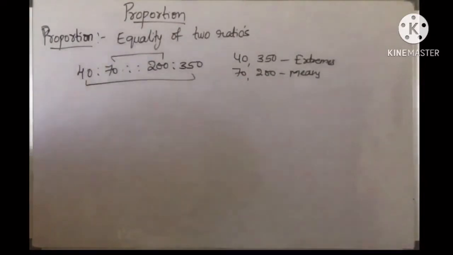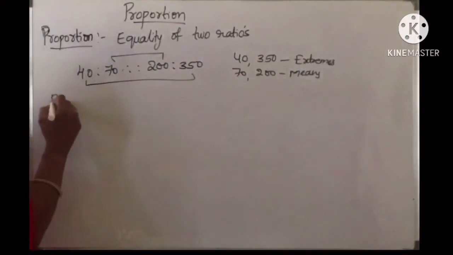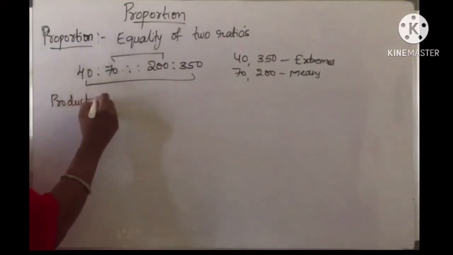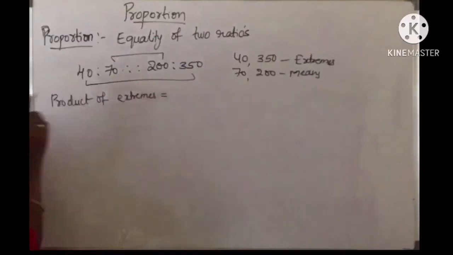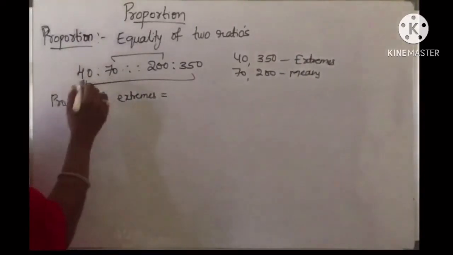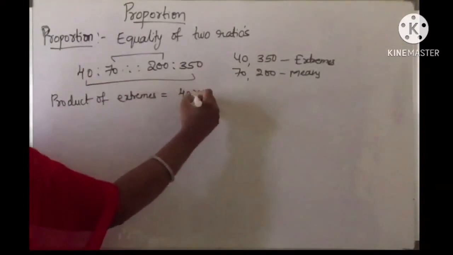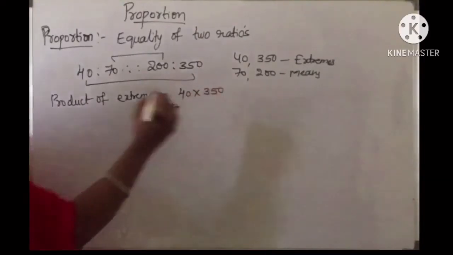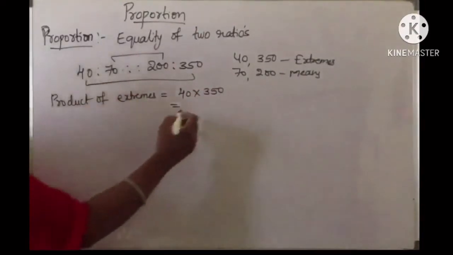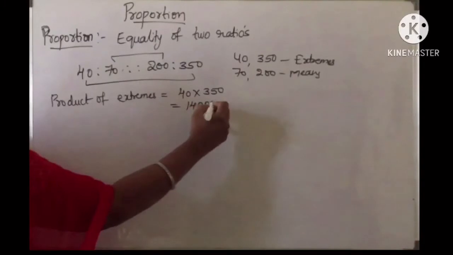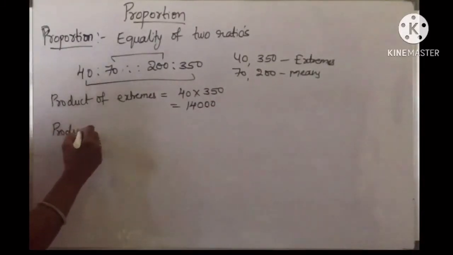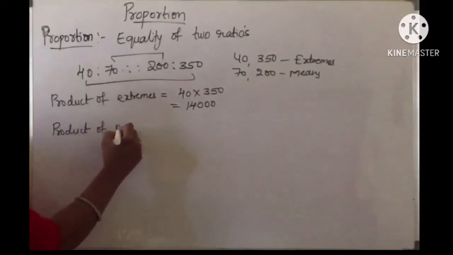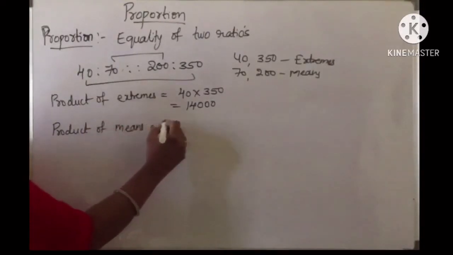Now here, when we find the product of extremes, what is meant by product? Product is nothing but multiplication. So multiplication of extremes, that is 40 into 350. When you do 40 into 350, you will get 14,000. Now find out the product of the middle terms, that is nothing but the product of means. What are the means here?